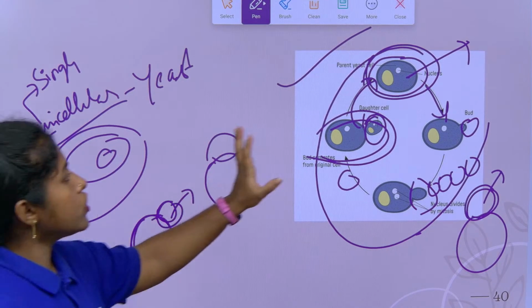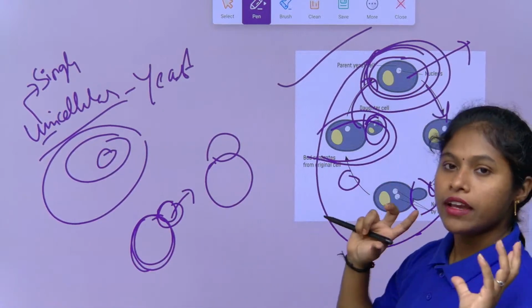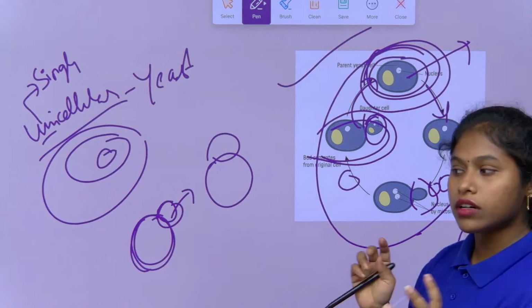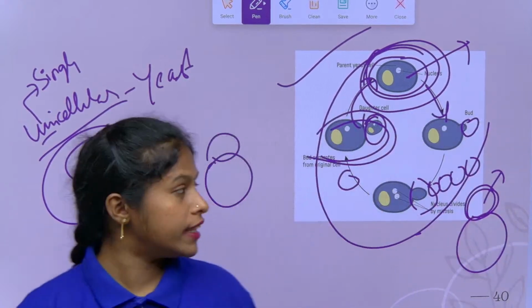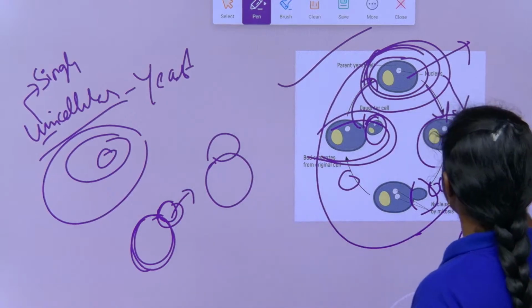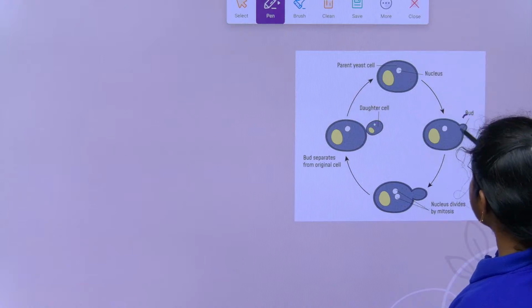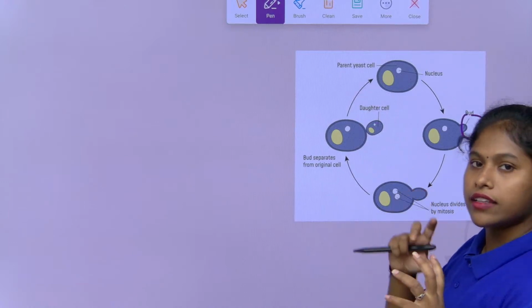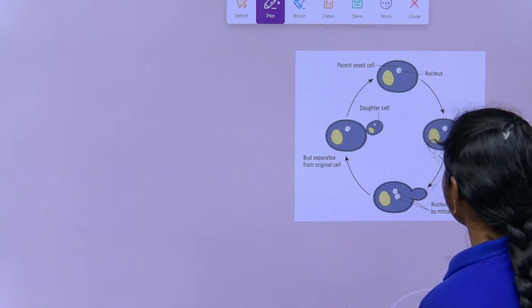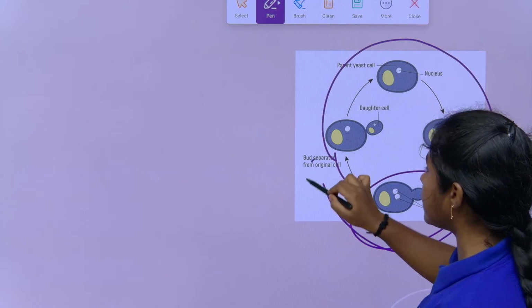The outgrowth is detached from the parent, and when the food is sufficient, it again gives rise to another bud, right. Then under favorable conditions it divides. So this is how budding happens in fungi.